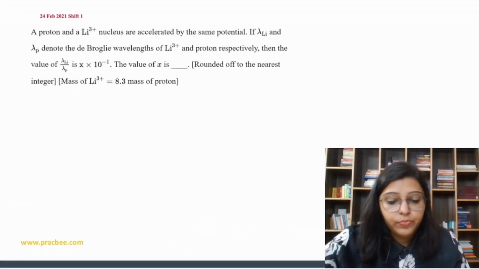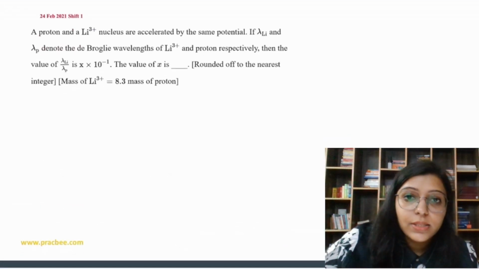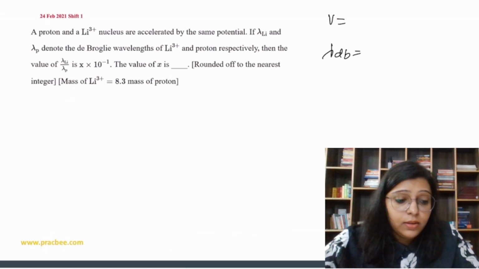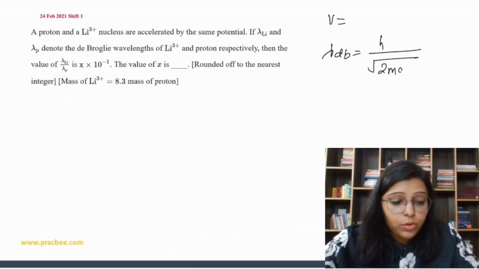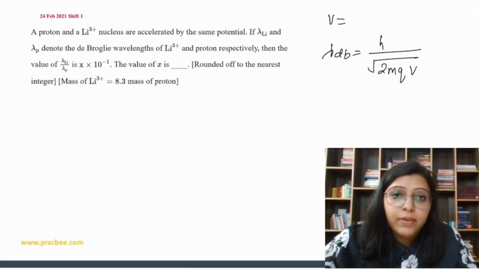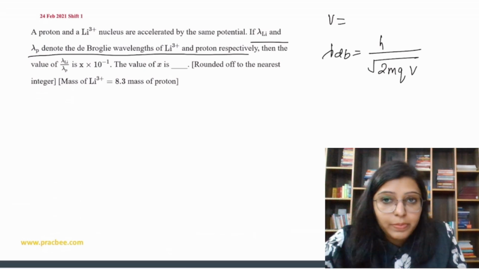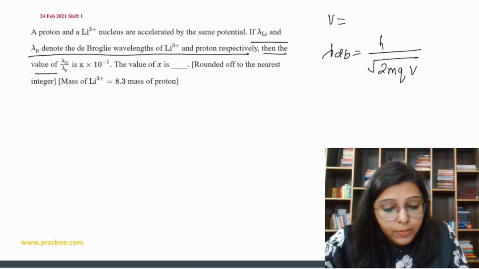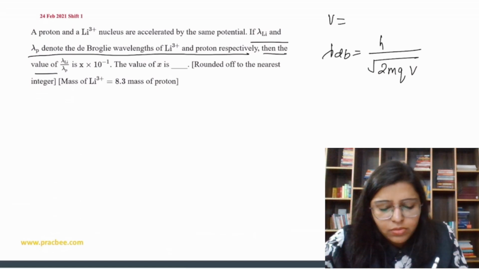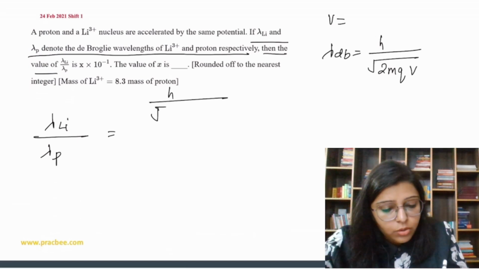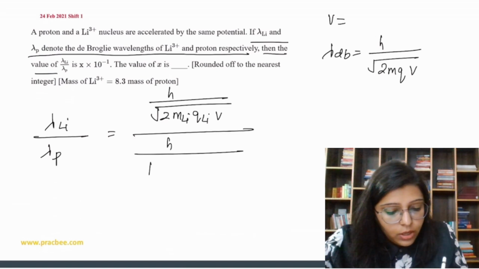Now let's do the next question. A proton and a lithium nucleus are accelerated by the same potential. The voltage is the same, it means we have to use this formula: h upon under root 2mqV, right? Now if lambda lithium and lambda p denote the de Broglie wavelengths of lithium and proton respectively, then the value of lambda lithium upon lambda p is x into 10 to the power minus 1. Just do it. So lambda lithium upon lambda p is h upon under root 2 mass of lithium q of lithium V, upon h upon under root 2 mass of proton q of proton V.